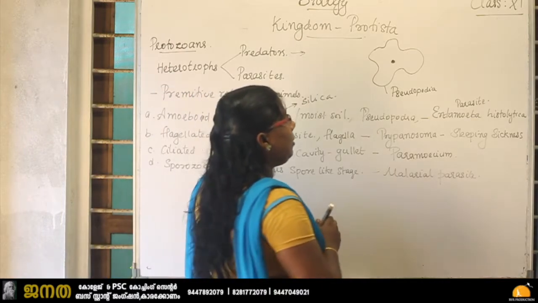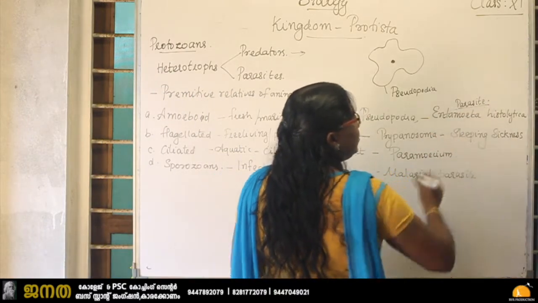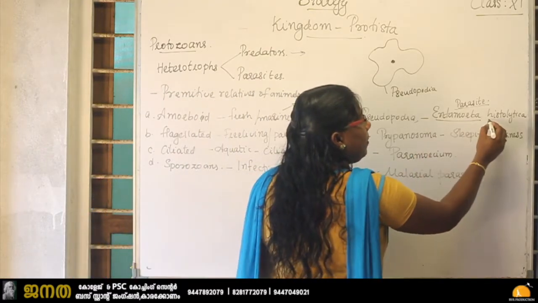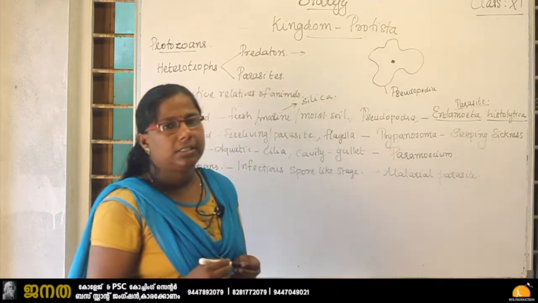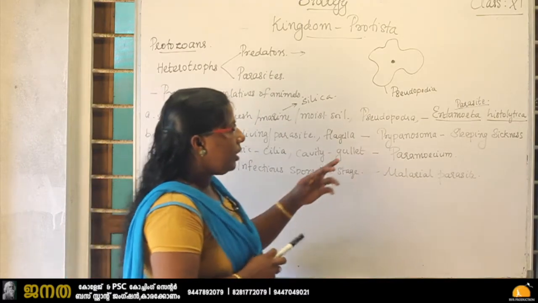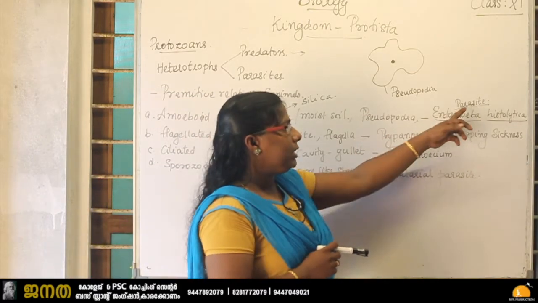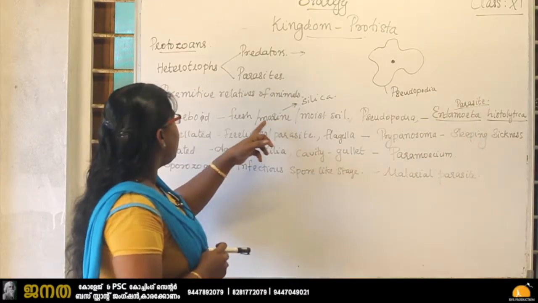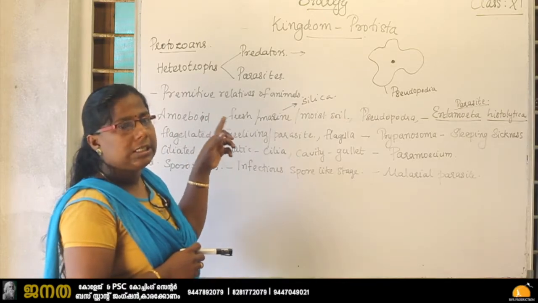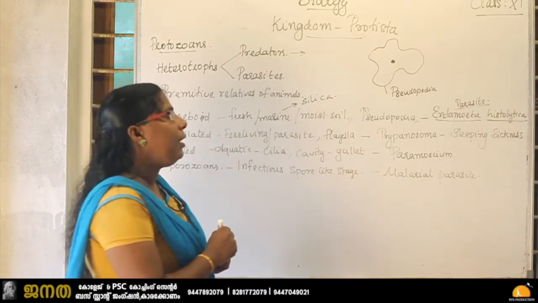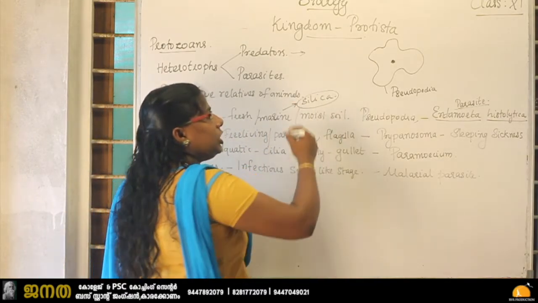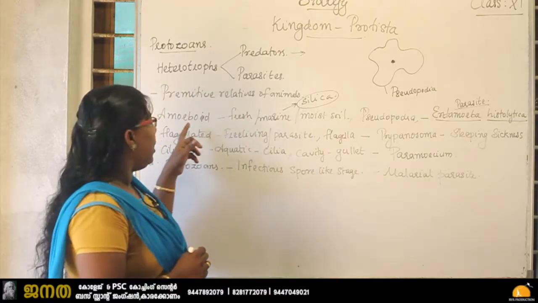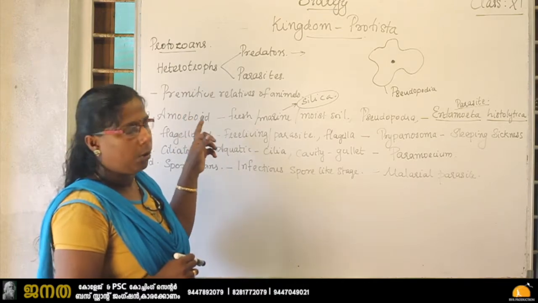And the amoeba which is a parasite causes disease to humans, for example Entamoeba histolytica. It is a parasite in the human body. And the marine forms of amoeboid protozoans have silica deposition in their cell.